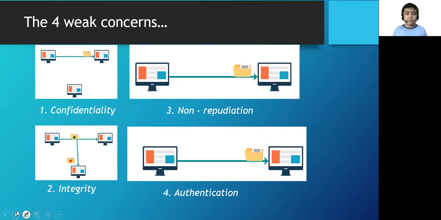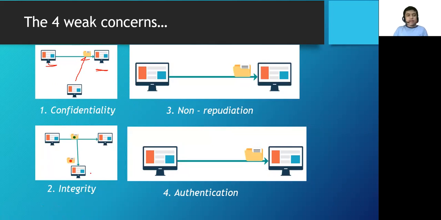So what does confidentiality mean? Confidentiality basically means that server A over here is sending a message to server B. The message can either be a simple message or a very confidential message like your bank details. So it can be either of them. If server A is sending a message to server B and server C sees it, and if it is bank account details, then the bank account could be hacked. So we want to achieve confidentiality so that that doesn't happen.